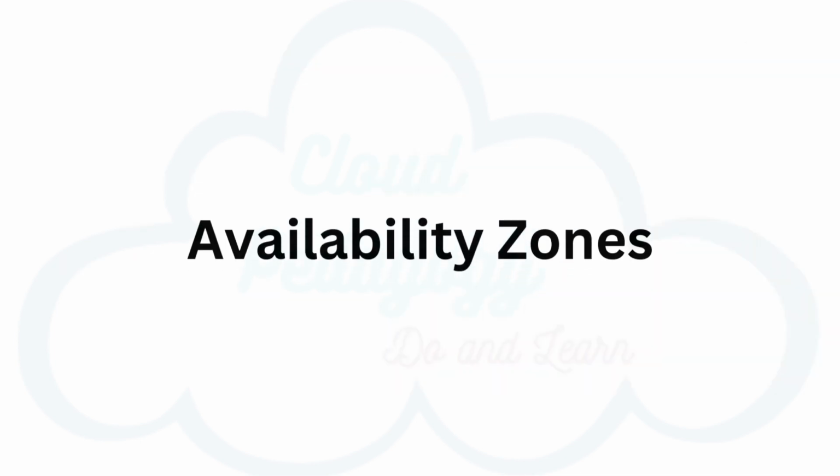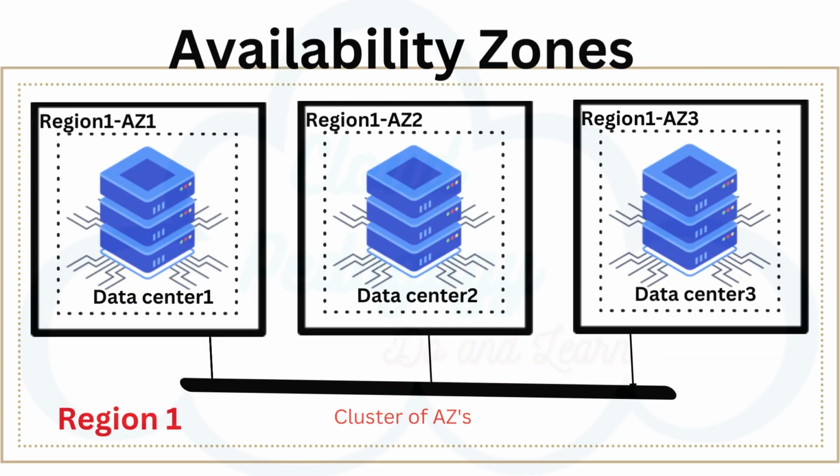Next, we will see what availability zones are. Inside every region is a cluster of availability zones, which is called an AZ. An AZ consists of one or more data centers with redundant power, networking, and connectivity. These data centers operate in discrete facilities with undisclosed locations. They are connected using redundant high-speed and low-latency links.